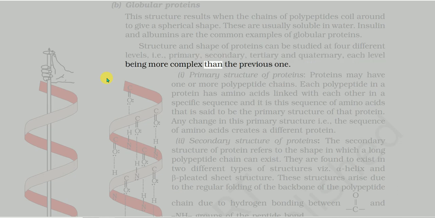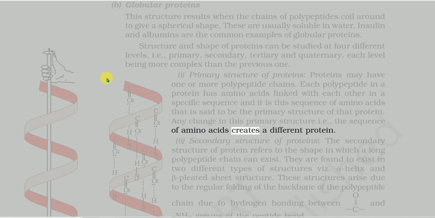1. Primary structure of proteins. Proteins may have one or more polypeptide chains. Each polypeptide in a protein has amino acids linked with each other in a specific sequence, and it is this sequence of amino acids that is said to be the primary structure of that protein. Any change in this primary structure, i.e., the sequence of amino acids, creates a different protein.